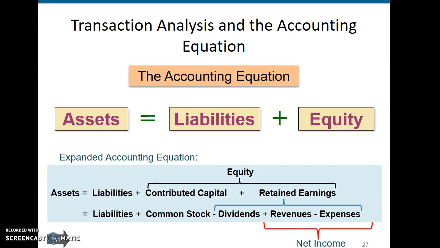And if you take your revenues minus expenses, that's simply your net income. Okay, so your retained earnings is going to be your net income. And then also you're taking into consideration any dividends that were subtracted from your common stock. All of those things together are going to equal your equity. That equity along with your liabilities must equal what your assets are.